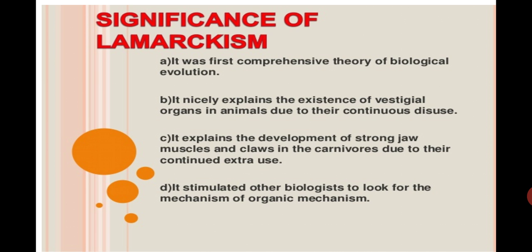In the last, we will talk about the significance of Lamarckism. It was the first comprehensive theory of biological evolution. It nicely explains the existence of vestigial organs in animals due to their continuous disuse. It explains the development of strong jaw muscles and claws in the carnivores due to their continued extra use. It stimulated biologists to look for the mechanism of organic evolution. So this is all about Lamarckism.